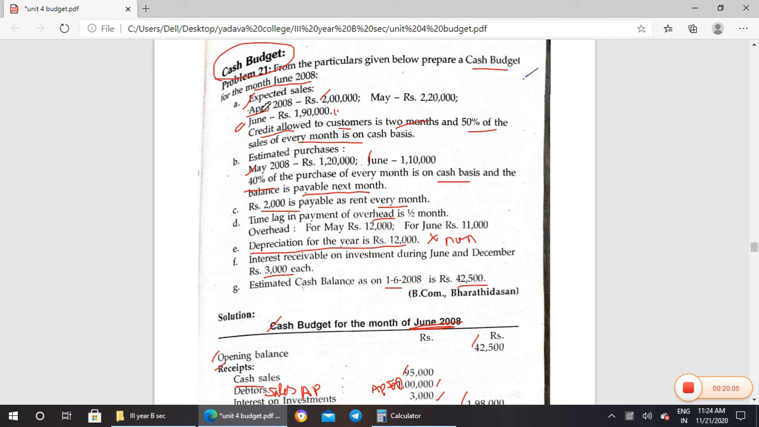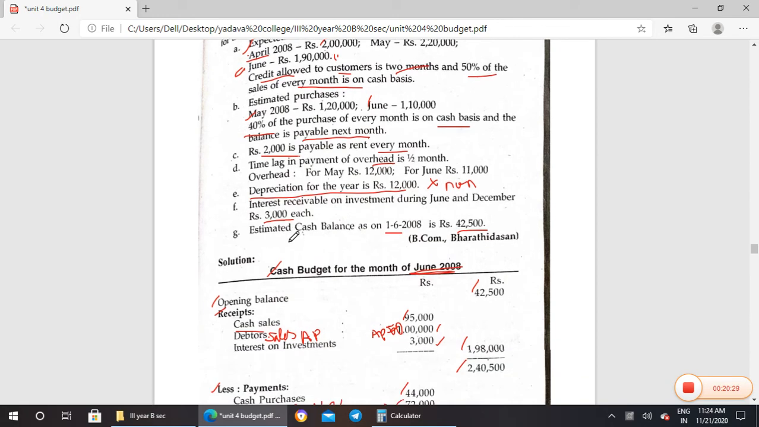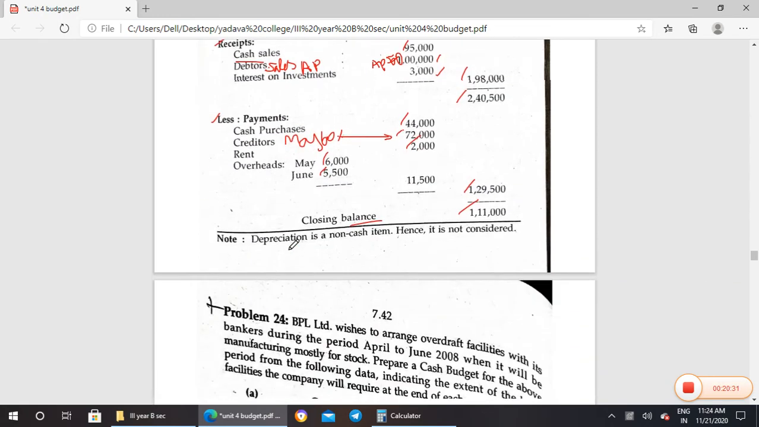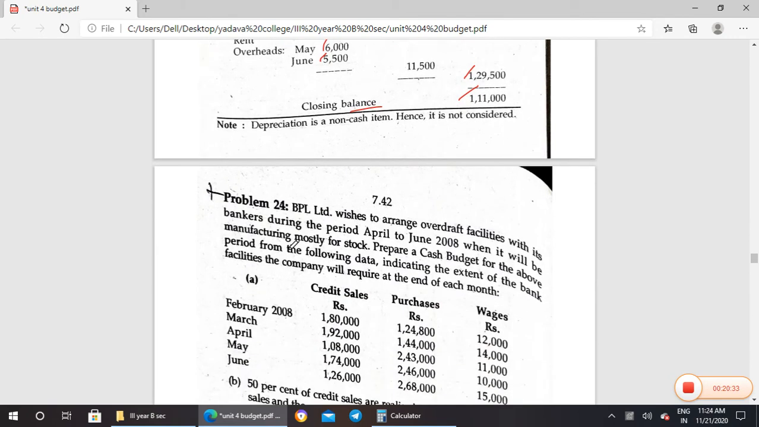For April, 50% will be paid. Remaining 50% will be paid after 2 months. For purchase, 40% will be paid in that month. Remaining 60% will be paid in the next month. Rent will be paid every month. For overheads, half will be paid in that month, half in the next month. So this is how they will calculate in the cash budget. Okay. So we'll move on to the next one.